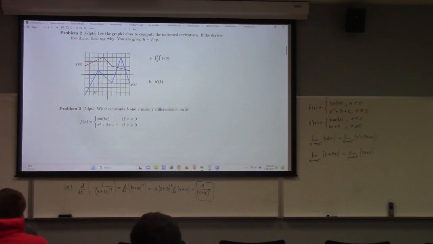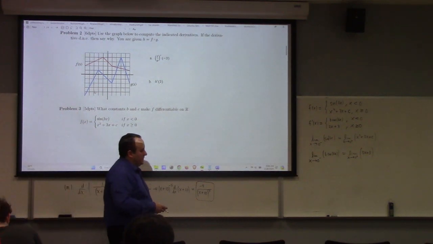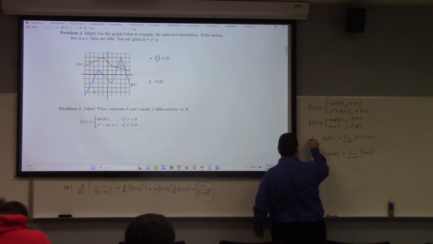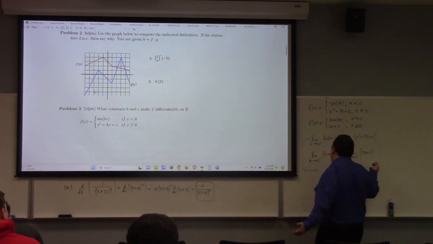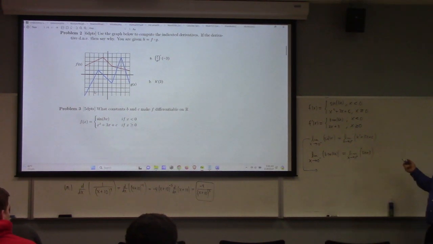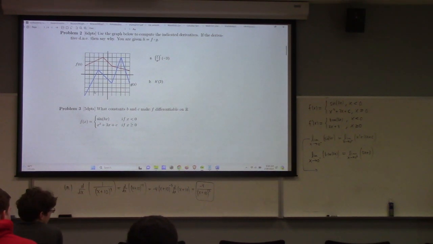Let me switch colors here for a second. From the top equation, we get what? Limit as x goes to 0 of sine of bx is what?